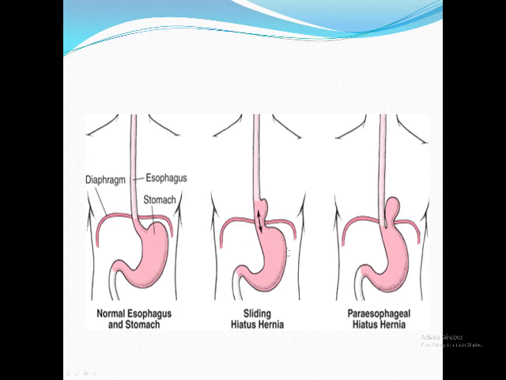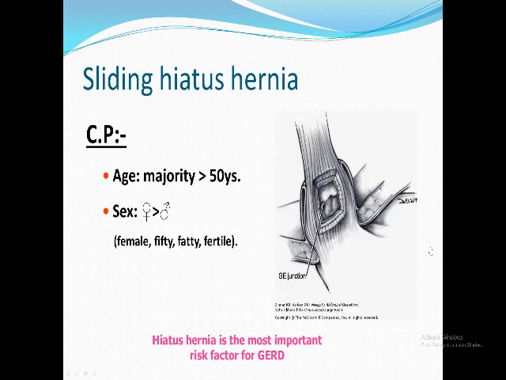Let us make it easier here. Here is the sliding. In the sliding, the esophagus slides, the stomach slides, so the gastroesophageal junction is in the chest. But in this situation, the fundus only rotates and herniates, and the gastroesophageal junction remains in the abdomen. This is the difference in the presentation. Here the presentation is reflux disease; here the presentation is pressure manifestation. This part of the stomach compresses other parts in the chest. If we study them separately, it's very easy to study sliding hiatus hernia.